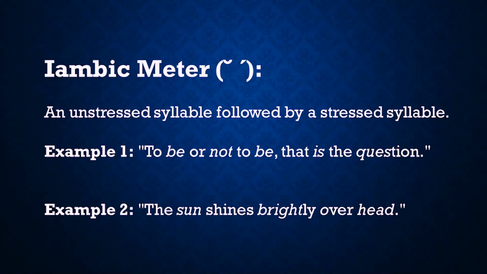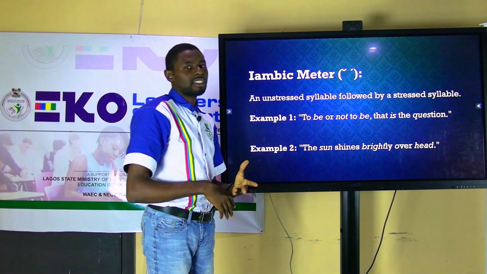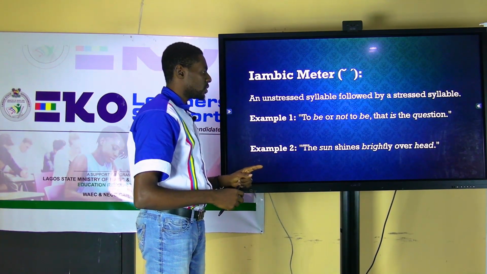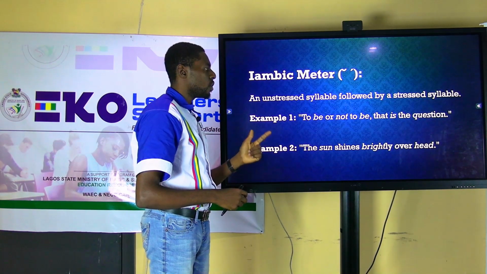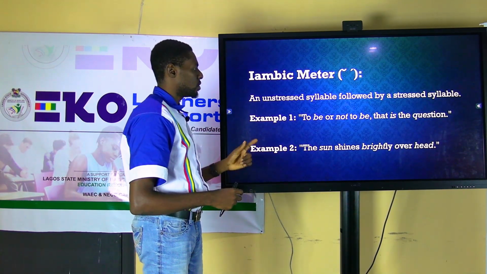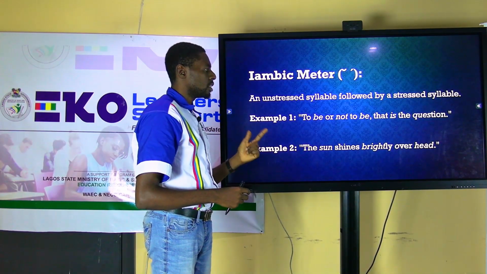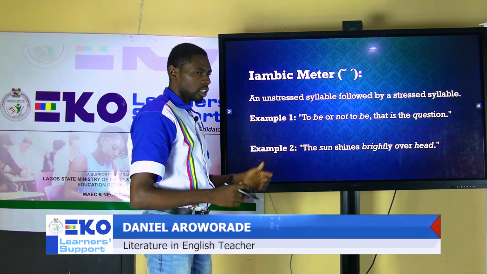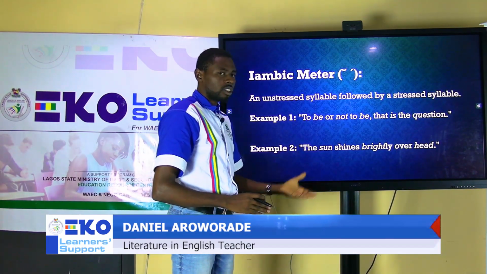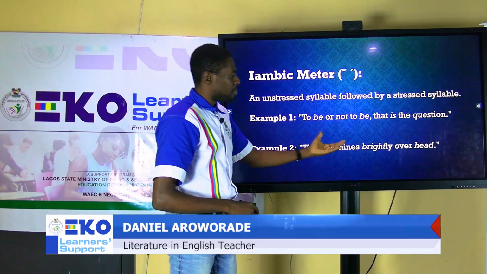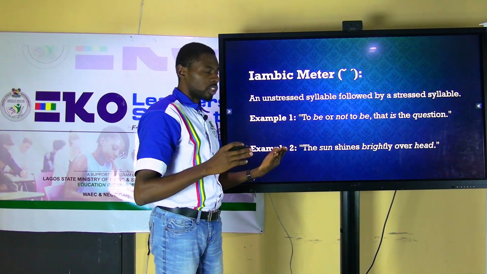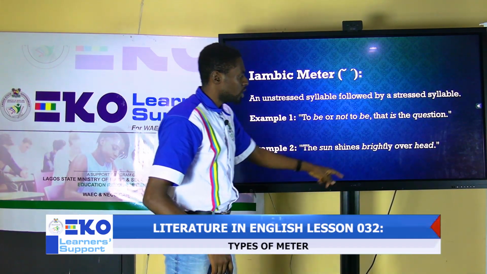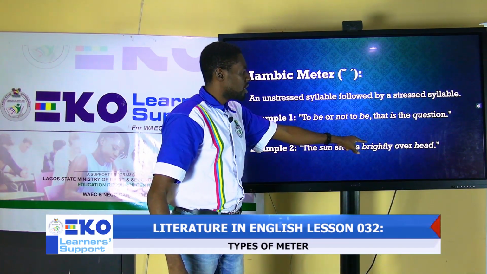Look at the second example. We have: the sun shines brightly overhead. That was said casually. But if you listen carefully, we say the sun shines brightly overhead. So it means that the is unstressed. Sun is the stressed syllable. Bright, okay, here is stressed. Shine is unstressed. And then you also have what? Lee.